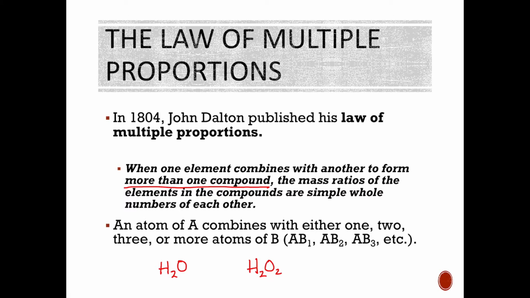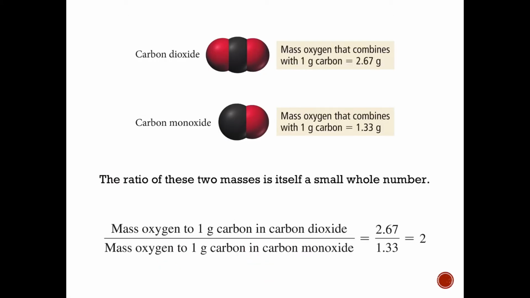You can have 2 hydrogens and 1 oxygen, or 2 hydrogens and 2 oxygens. But again, they're always in these whole number ratios, right? We don't have 2 hydrogens combining with 1.5 oxygen or something silly like that. So that's the law of multiple proportions. Here's another example of it.